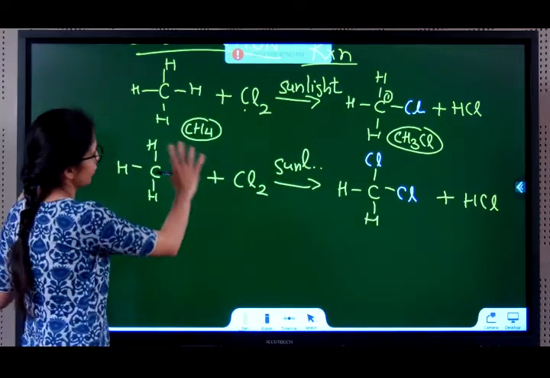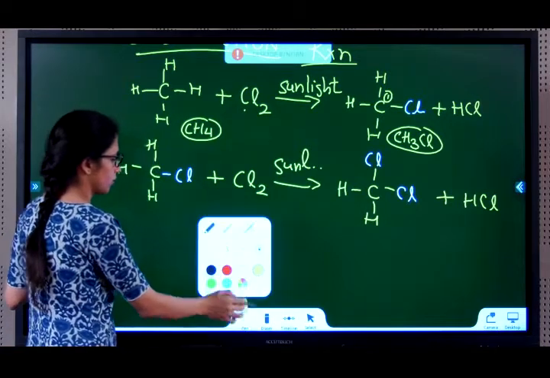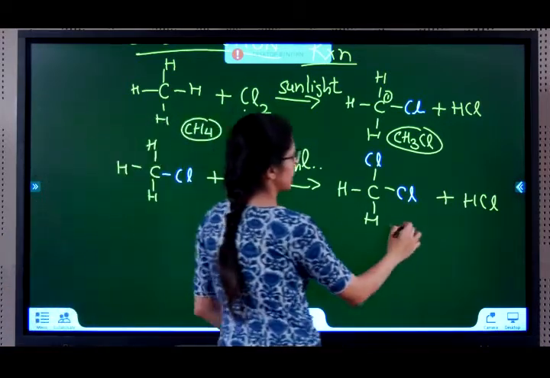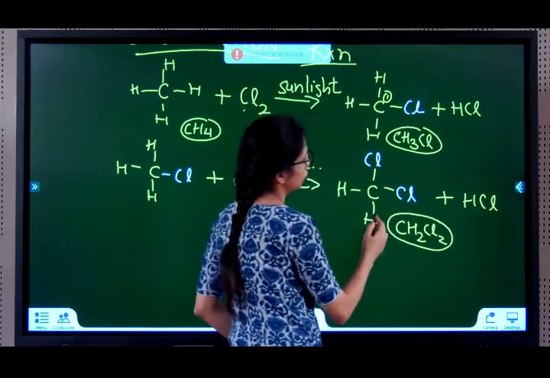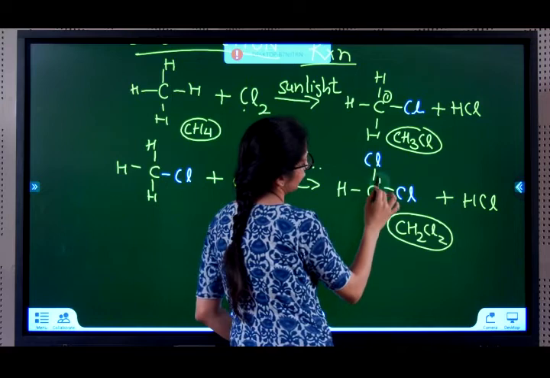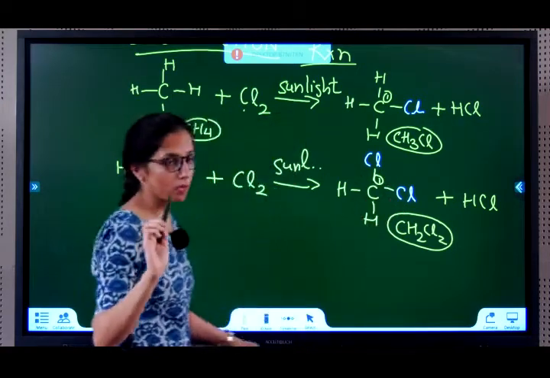Two chlorines, one chlorine sat here, one chlorine went with H. So this is CH2Cl2. You can also call this, with chlorines at position 1, dichloromethane.